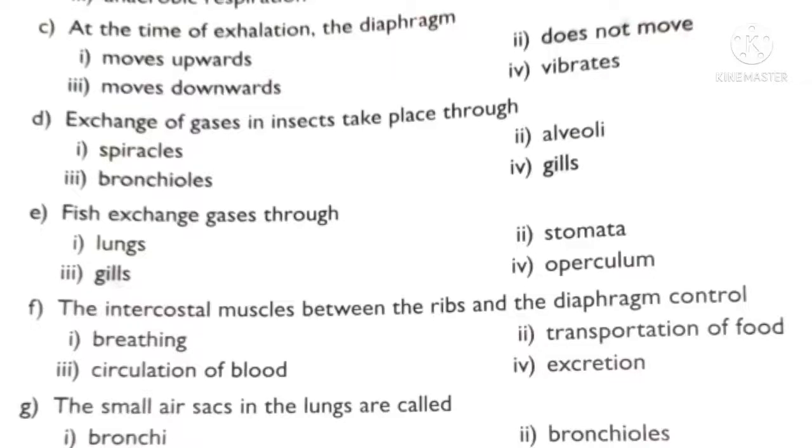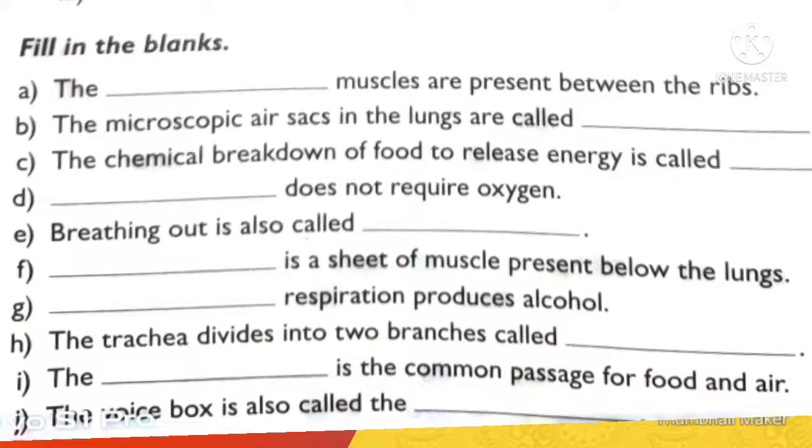G: the small air sacs in the lungs are called. These are very minute air sacs, spaces which can be filled with air, and they are known as alveoli. They are very small, minute bag-like structures in our lungs which fill with air, and then their size extends and increases a little. These sac-like structures are known as alveoli.